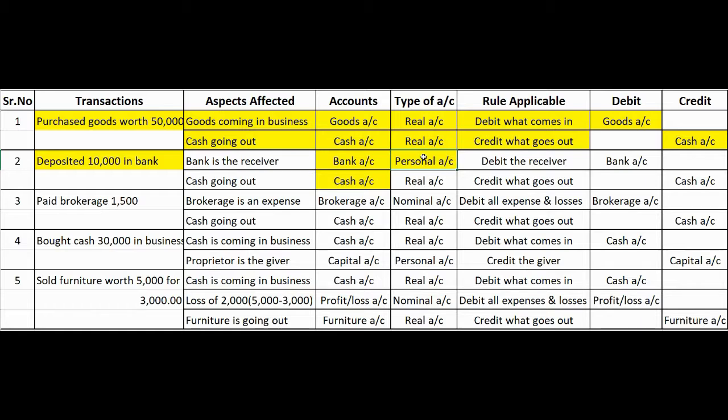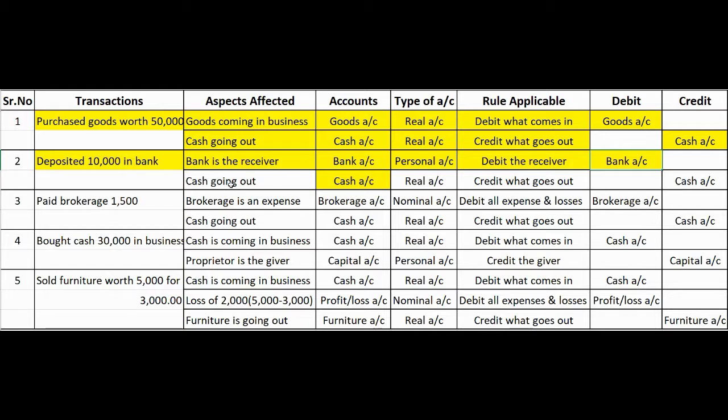So what is bank account doing in this transaction? Is it a receiver or giver? Now when 10,000 rupees will be deposited into the bank, of course bank is receiving 10,000 rupees. Hence it will be debited as debit the receiver. Therefore bank account will be debited in this transaction.